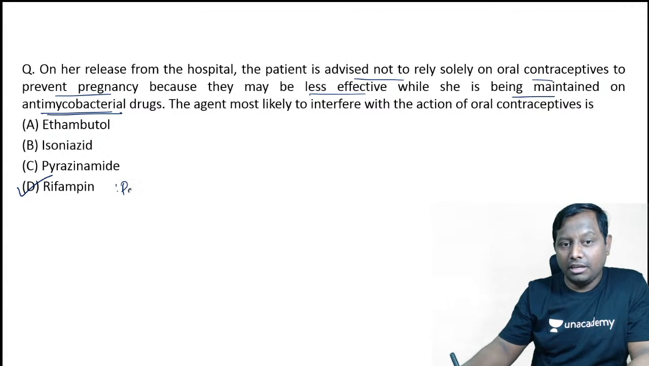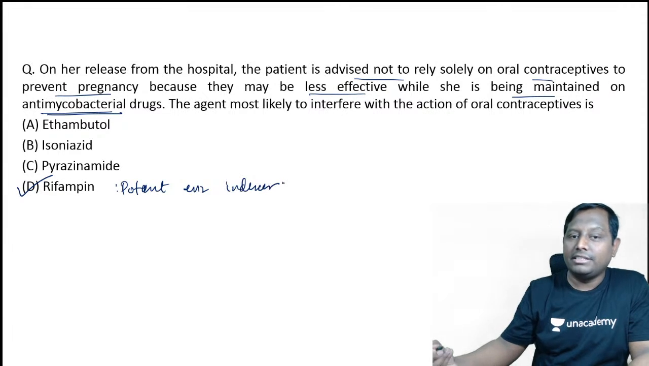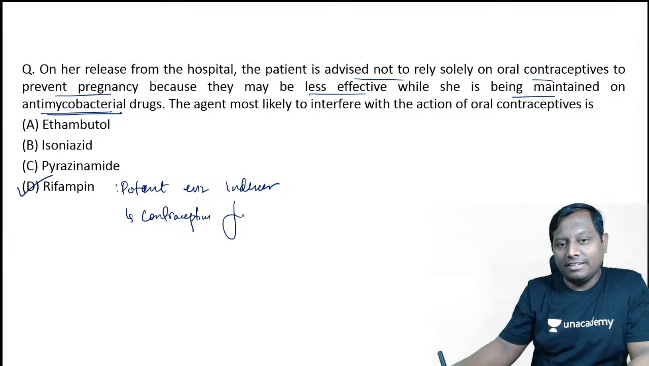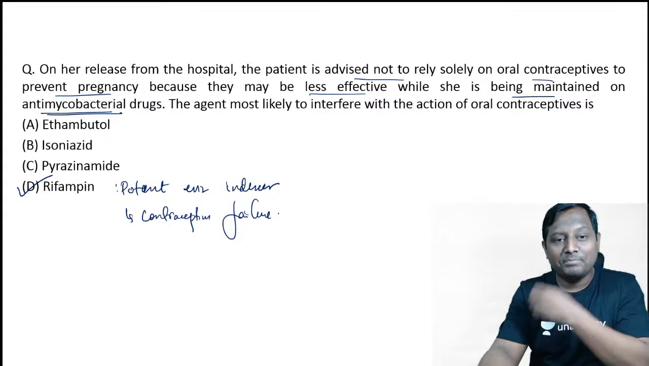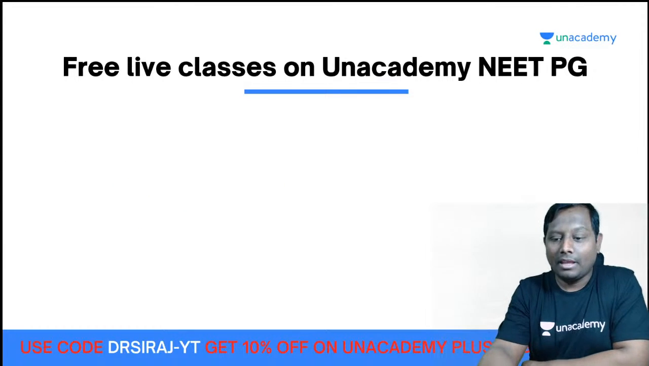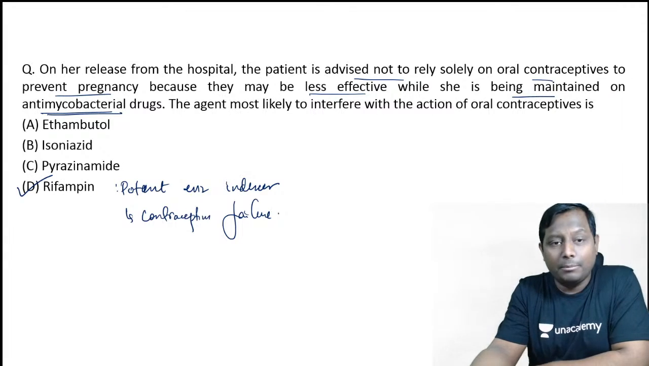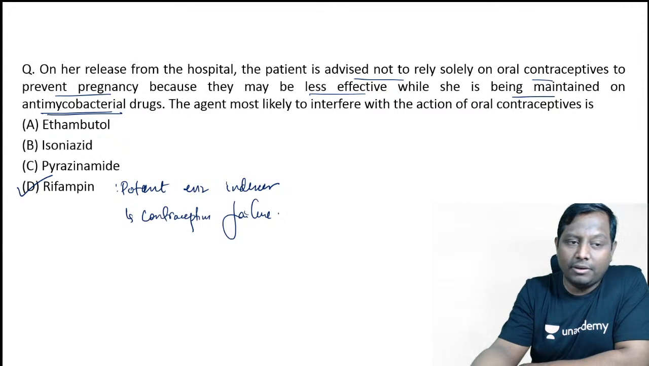That happens to be a very potent enzyme inducer. Therefore, because they are very potent enzyme inducers, remember, the risk of contraceptive failure is very, very high with the rifampicin. Okay. All right. So enzyme inducer rifampicin. Yes, guys. Okay. All right. So remember about this particular rifampicin that I have told you.